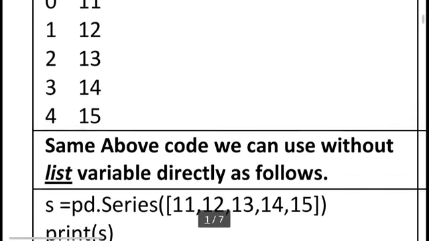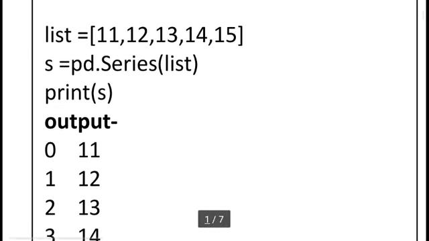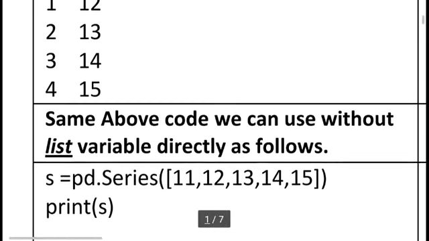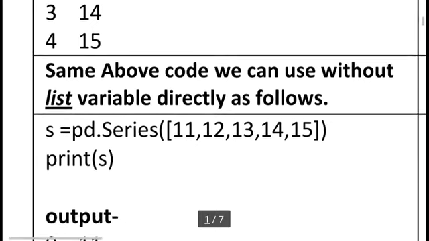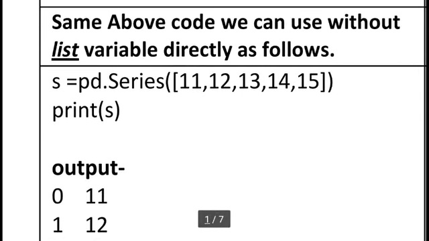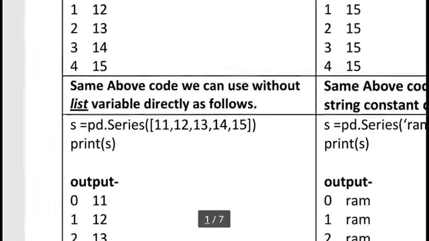So the same thing we can do using a list variable, or by directly passing the set of values, and the printed output is the same. This is very beneficial. We can directly use the set of constant values in the pd.Series method. So this is our shortcut.